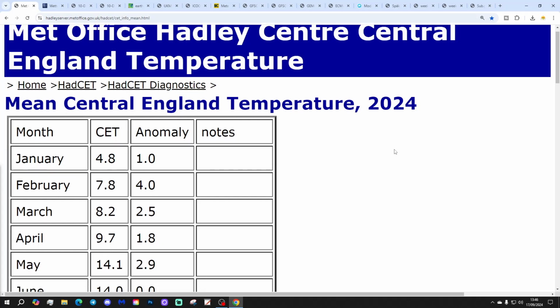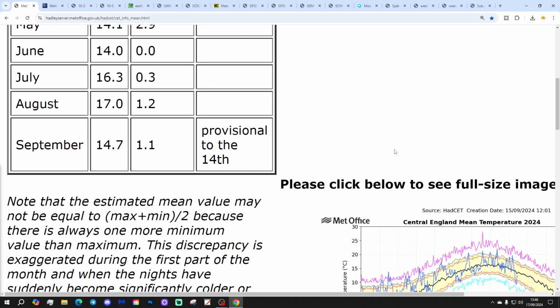Right, let's start off with CET. Have we had an update from Hadley? Let's have a look. No, the Central England Temperature still hasn't updated, so it's still showing 14.7, 1.1 degrees above the 1961 to 1990 average, provisional to the 14th of September. When we get an update for that, we will bring that to you.